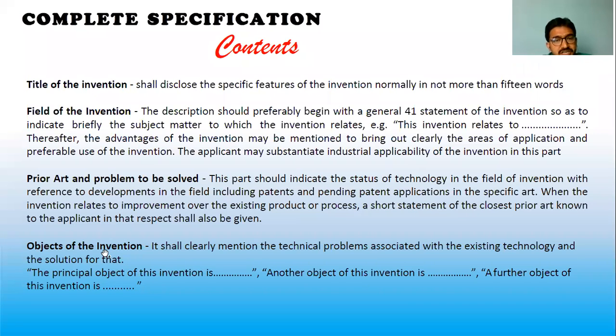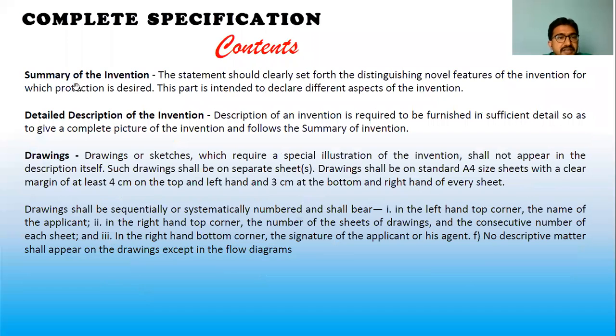Next is objects, the main objectives of your invention. The next is the summary of your invention. Next is the detailed description of the invention, which consists of your drawings, how you are doing it, how the process works, everything. The detailed description will be there in the next section.